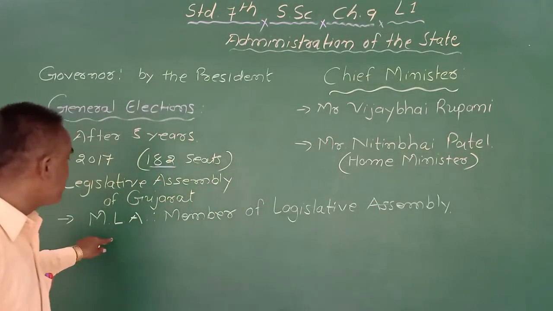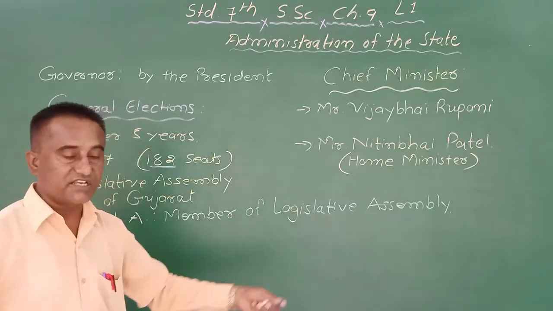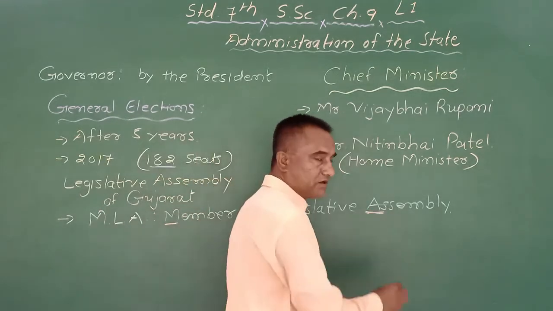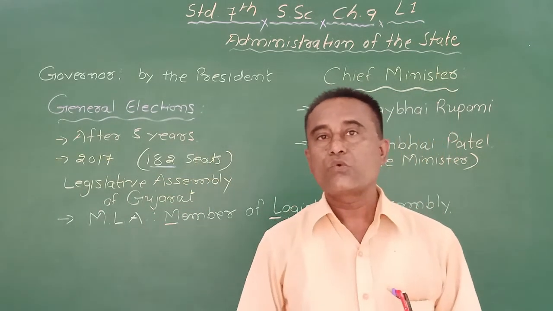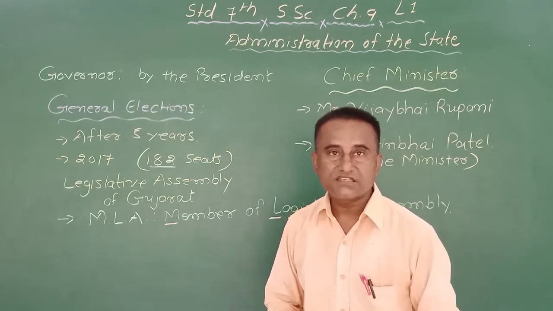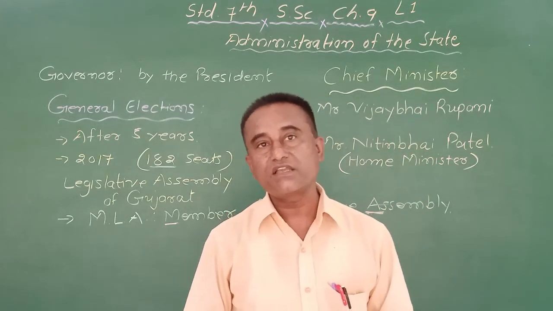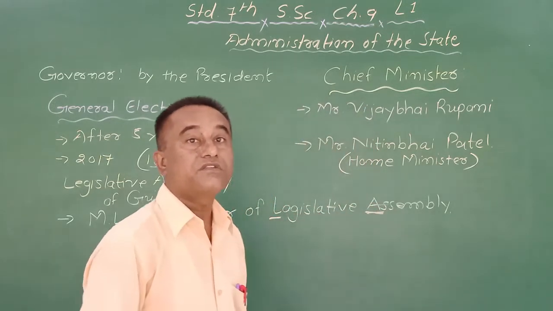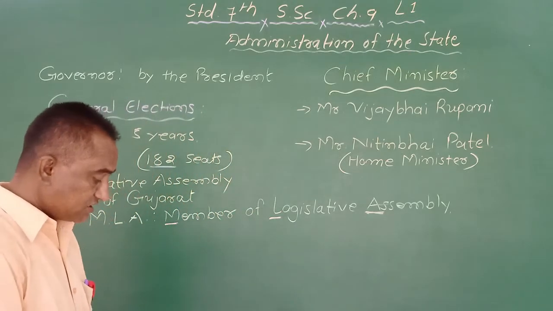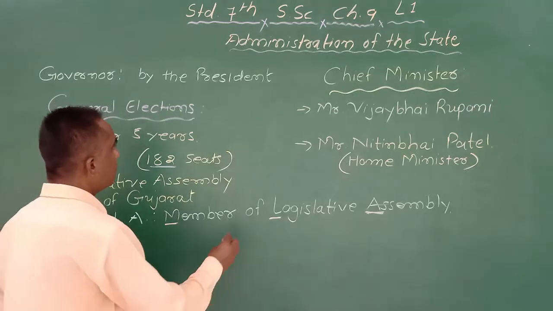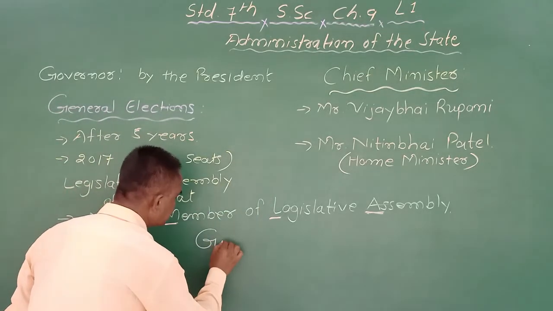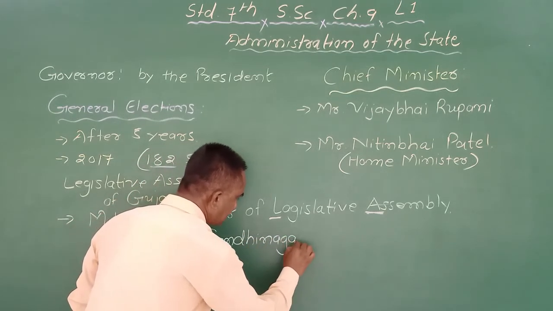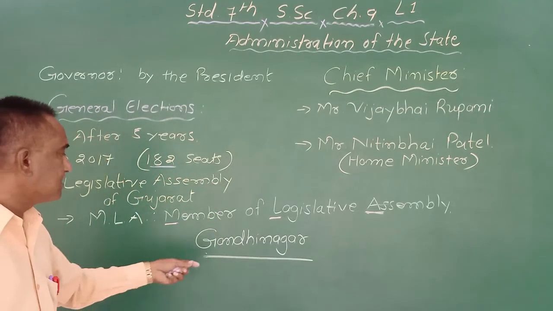These elected persons sit in the Legislative Assembly, and the Legislative Assembly of Gujarat is situated in Gandhinagar. Got it?